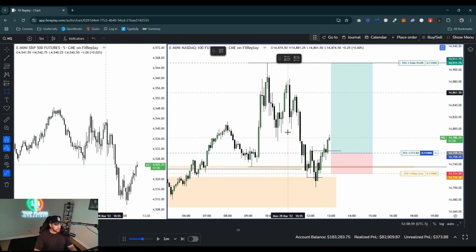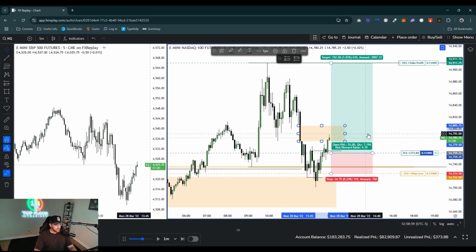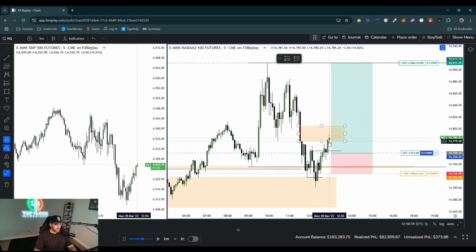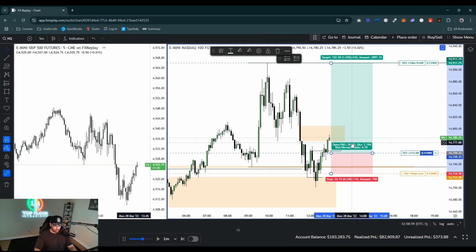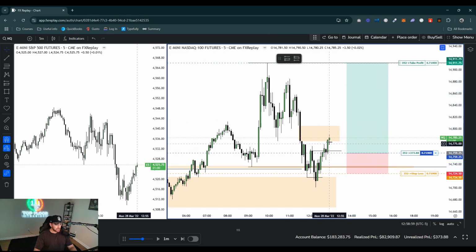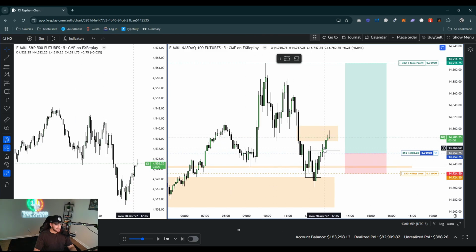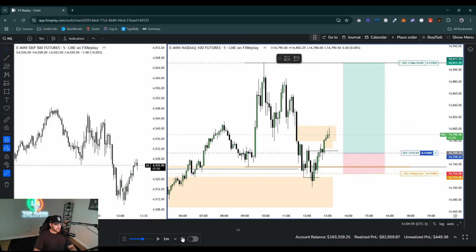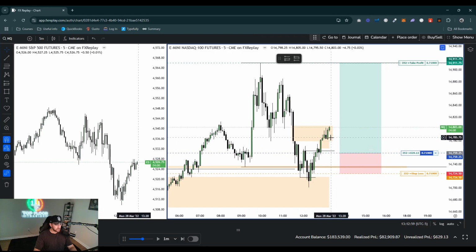So what I want to see here now with this 5-minute fair value gap is I want to see it close above, right? Like if I'm bullish right here, or if you're bearish, right? If you're bearish in this fair value gap, what you want to see is this not form opposing PD arrays. But if I'm bullish, that's exactly what I want to see, right? So I want to see opposing PD arrays start forming here. So like opposing fair value gaps, right? So that's exactly what we got right here. So that's not what you want to see if you're bearish, but this is what you want to see if you're bullish, okay? So I want to see that. And if we tap into it, I'm expecting it to hold.